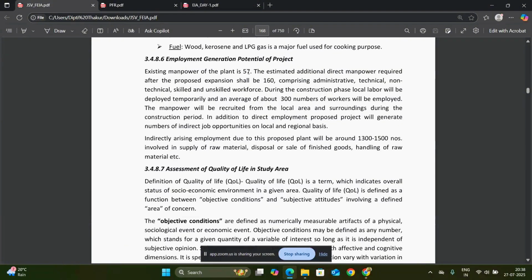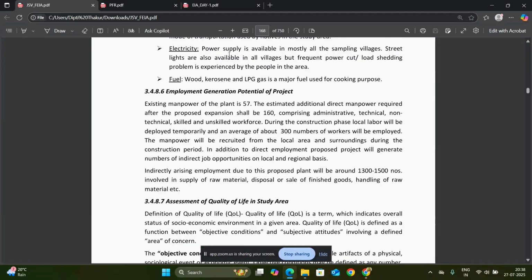So employment generation potential is very important, because the existing manpower of the plant is 57. The estimated additional direct manpower is required because the project is going for expansion. On comparison, 300 workers are employed from that study area, that is, from the local area.